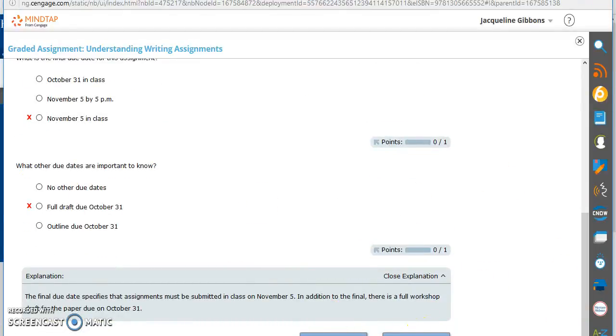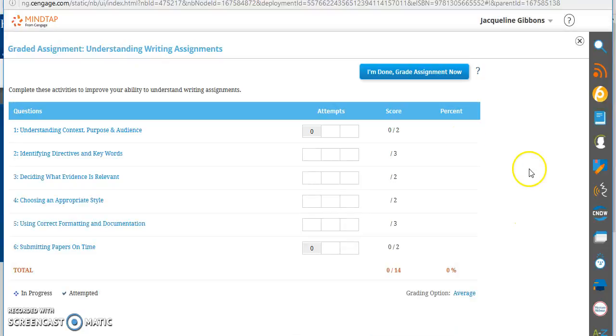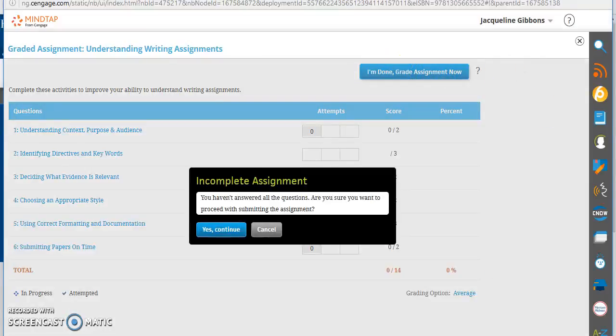Then this little button down here that you can't see on the screen says continue. It's the right hand button. You just hit continue. And see, I've gone to the last one. I finished this whole assignment. And then the very last thing I do so that this will be placed in the grade book is I'm done grade assignment now. So I'm going to click done.